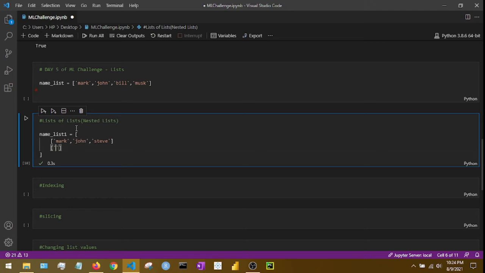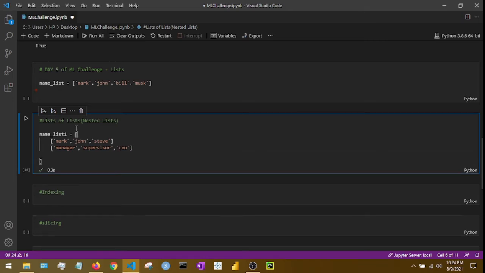Then I'm going to say the role of Mark is manager, the role of John is supervisor, and the role of Steve is CEO. And then let's say the age of Mark is 24, whereas the age of John is 26, and the age of Steve is 28. So this is a nested list inside a list.